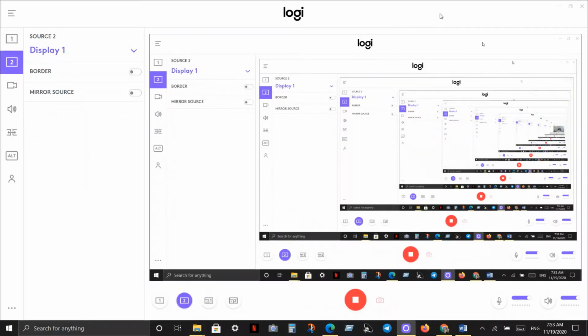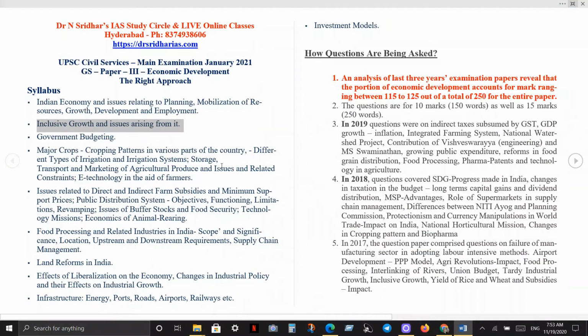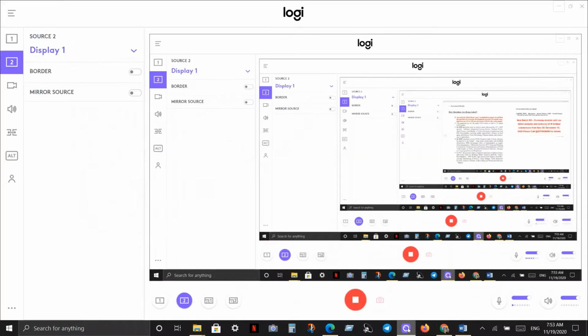Anything can be brought under this, including inclusive growth. So it's a very, very comprehensive set of issues related to poverty or sustainable development goals, all that can be brought in. Government budgeting, as I said, there have been regular questions. You please see the resources, whether it is the tax or non-tax revenue. Then it is also important that you focus on the taxation, the GST, and the 15th Finance Commission. The final report is also out, right?